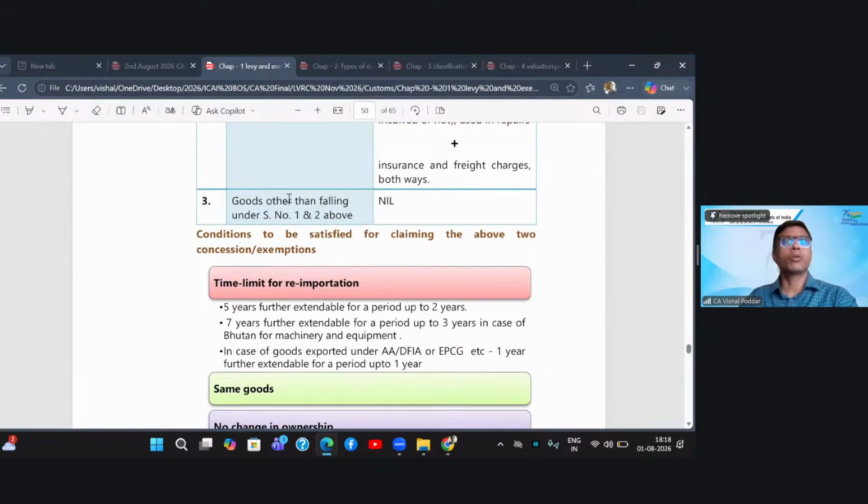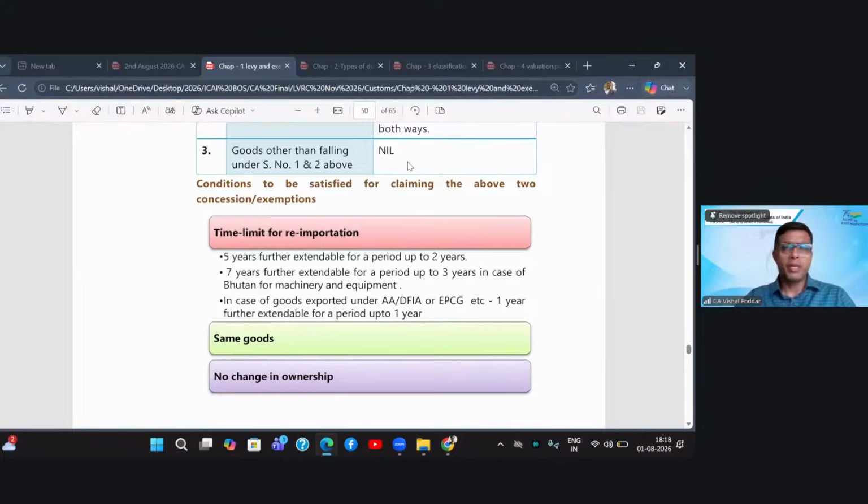And the third scenario is goods other than falling under serial number 1 and 2. So it will cover those goods which, let us say, you had sent for exhibition purposes and after the completion of exhibition they are coming back, or the goods which you had sold are now not required over there, so the sale is cancelled, hence they are rejected and returned back. In such cases, they are saying import duty will be nil.